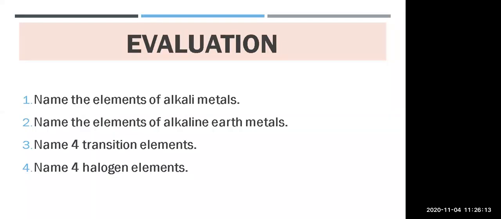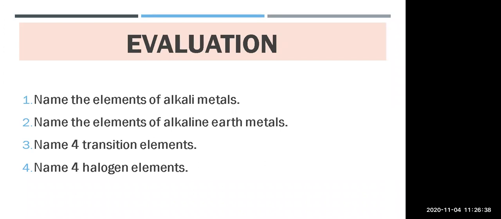So now let's evaluate. Tell me, can anybody name the elements of the alkali metals? Alkali metals, as you know, are present in the s block elements. Name any two elements of the alkali metals, whatever you know. Yes, Khushbu, unmute yourself.